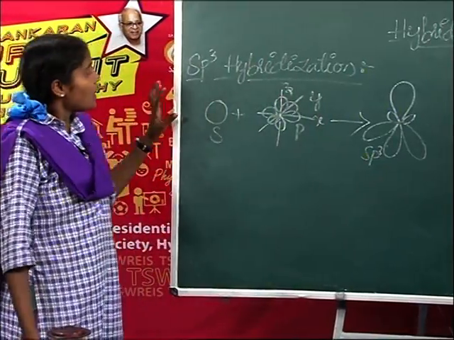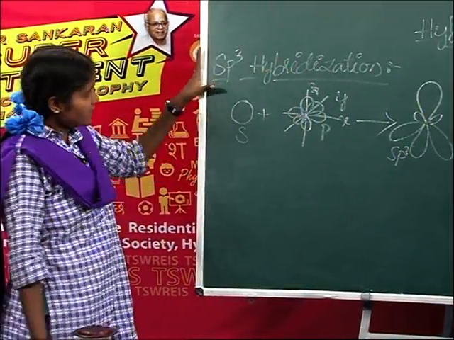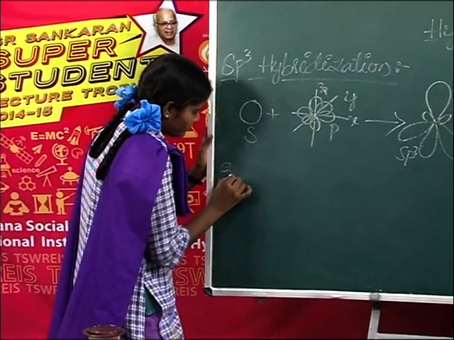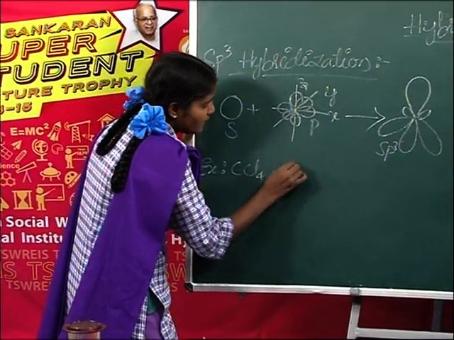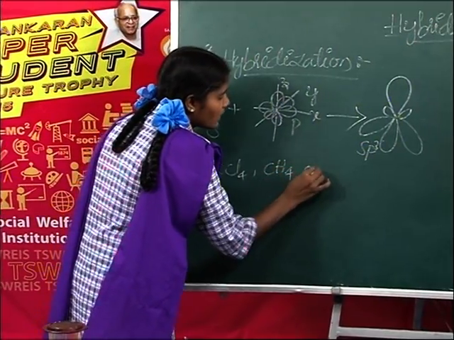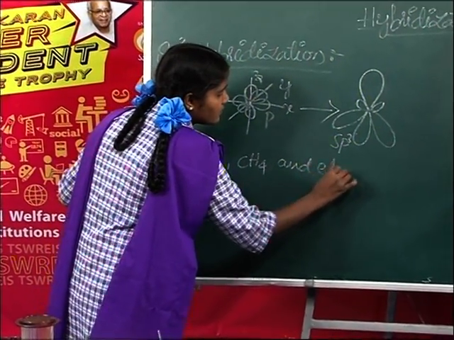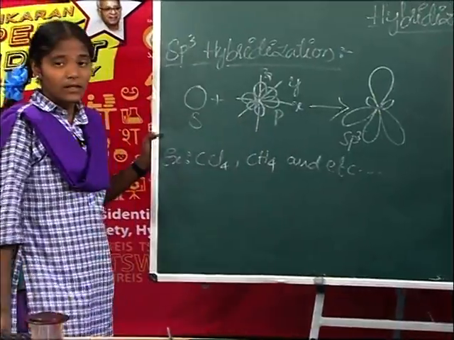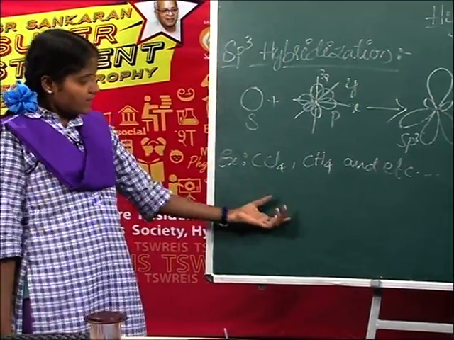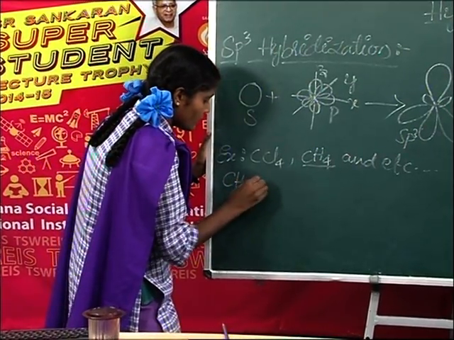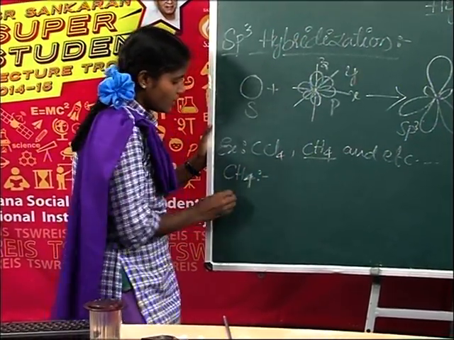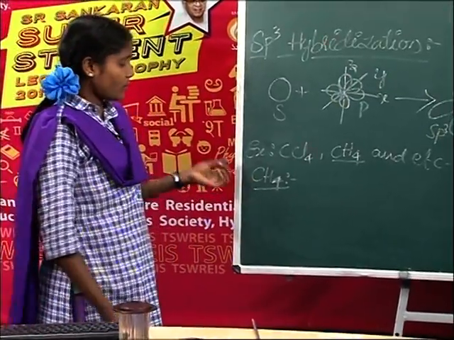Next, examples of sp3 hybridization: carbon tetrachloride, CH4 and so on. Let us take one example. Methane, CH4. The central atom is carbon.